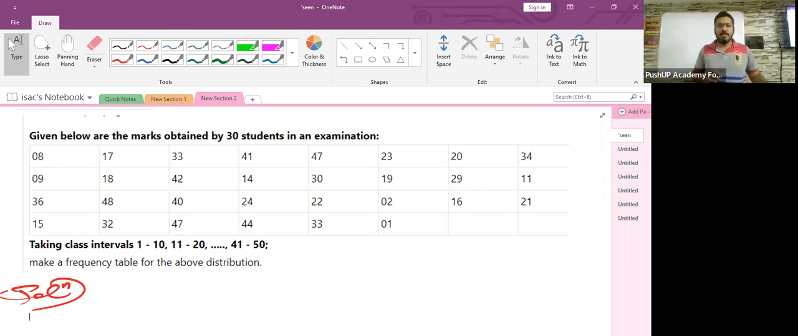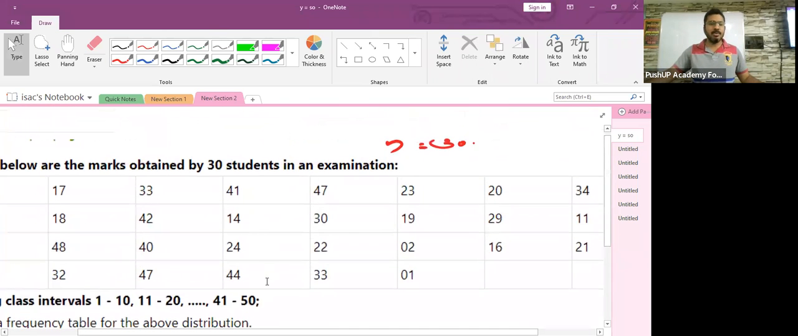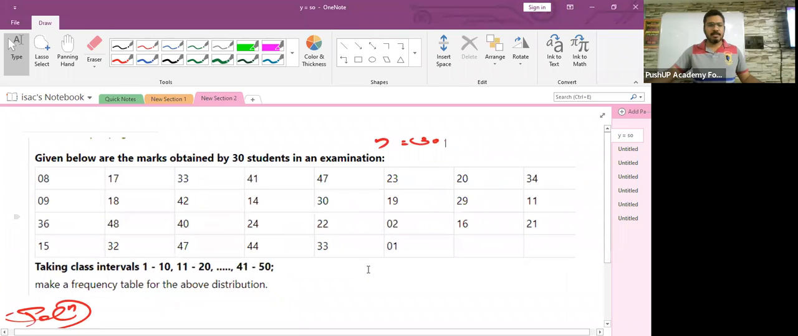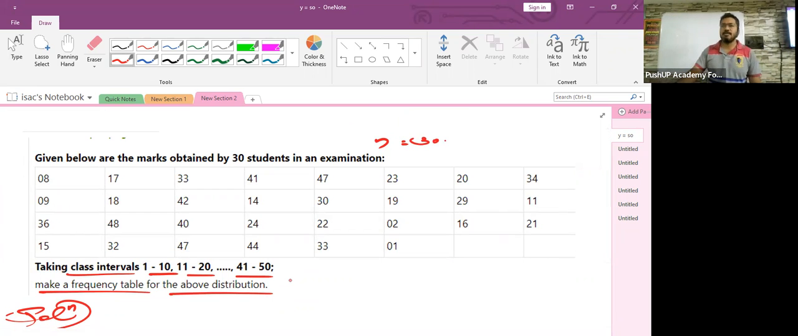Given below are the marks obtained by 30 students. So children, the total number of students in this classroom is 30. I'll just write n is equal to 30. All right, n is equal to 30. Now, they want us, taking class intervals 1 to 10, 11 to 20, 41 to 50, make a frequency table for the above distribution. Make a frequency table for the above distribution.